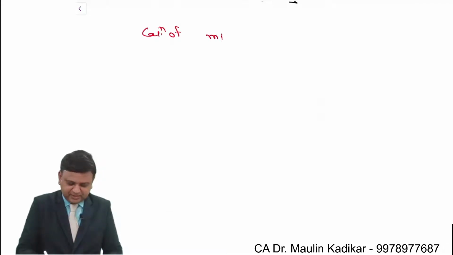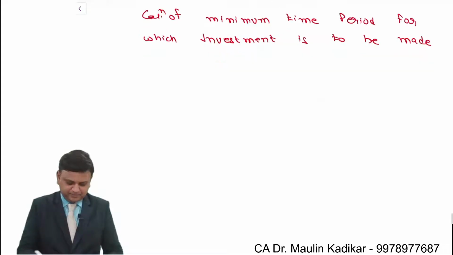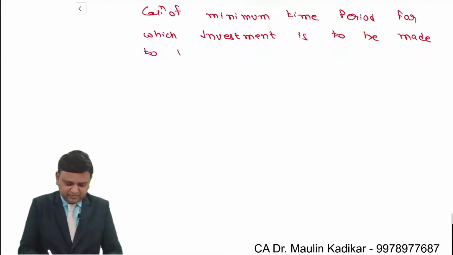Calculation of minimum time period for which investment is to be made to break even.